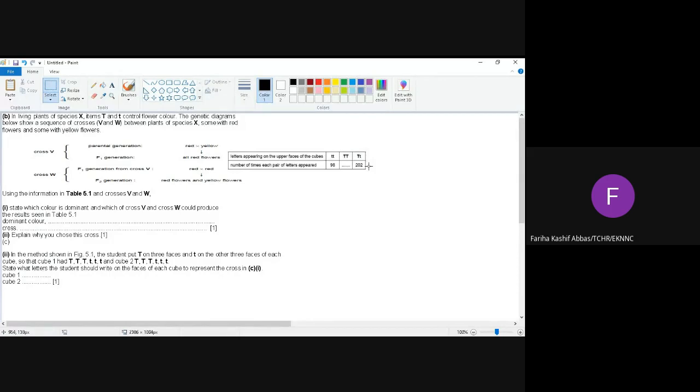Fine. Half capital T means how many capital T? 3 capital T, 3 small t. Very good. On the faces of cube 1, on 3 faces we will write capital T, and on 3 faces we will write small t, that is 3 capital T and 3 small t. And what about cube 2?